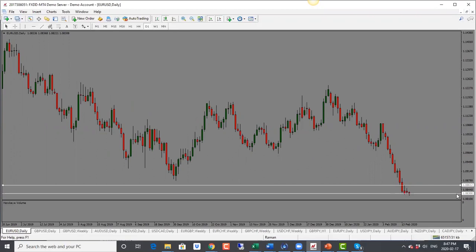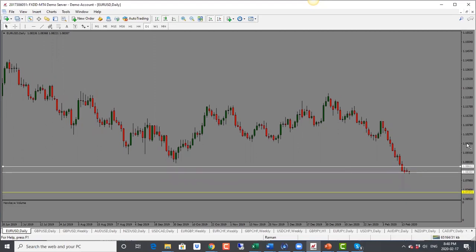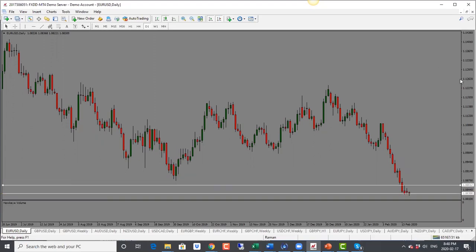However, if price cannot hold below 1.0800, we could see a pullback here. And with ECB coming up, we could see price basically go up before it drops further. So watch out for pullbacks in Europe, but overall bias is bearish, but like I said, with caution. Next target here to the downside would be 1.0780, and then below that we're looking at 1.0720. So bearish bias, but with caution.